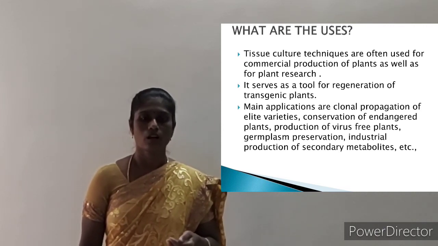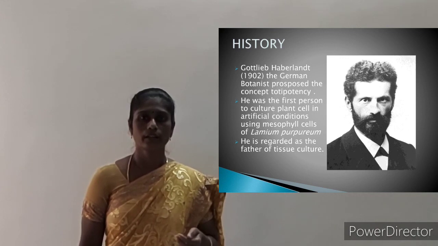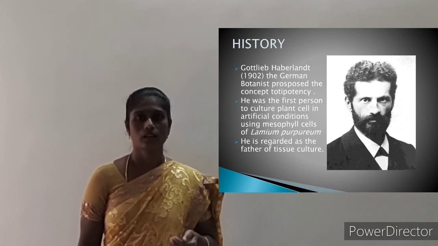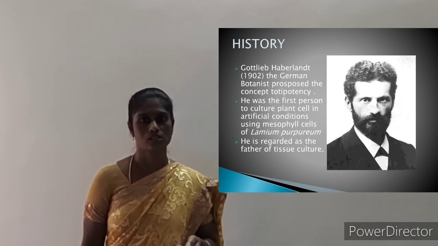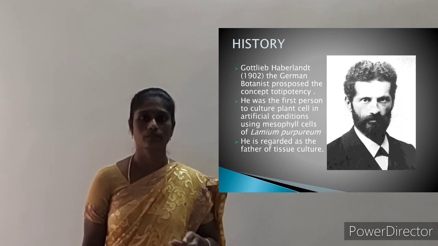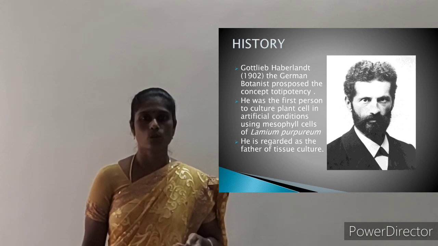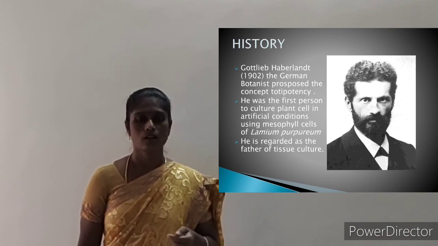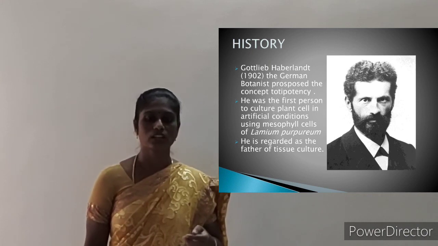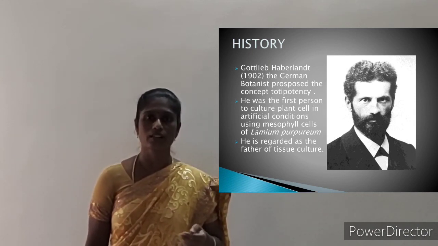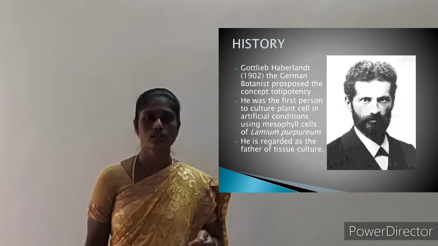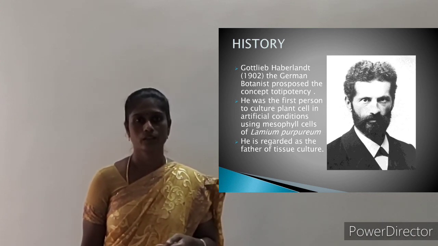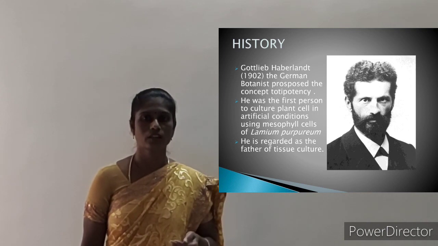History. Gottlieb Haberlandt, a German botanist, is called the father of tissue culture. He is the one who proposed the concept of totipotency. He was the first person to culture plant cells in a culture medium, using the mesophyll cells of Lamium purpureum, in an artificial condition.